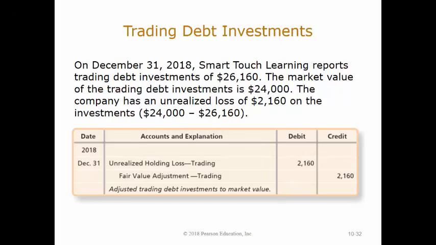In this case, the fair value adjustment account is considered a contra account and is subtracted from the short-term investments account to determine carrying value when it has a credit balance. If the account has a debit balance, it is considered an adjunct account and is added to the short-term investments account to determine carrying value.